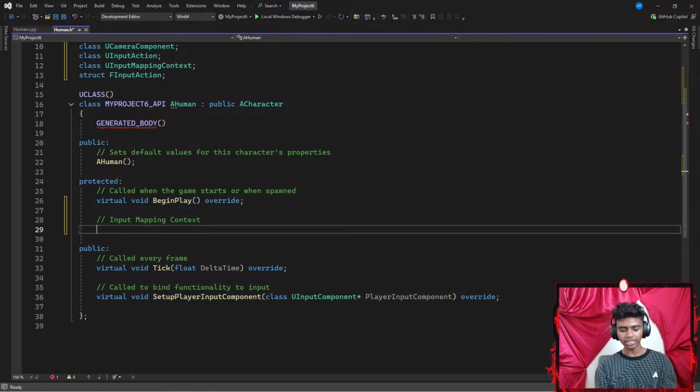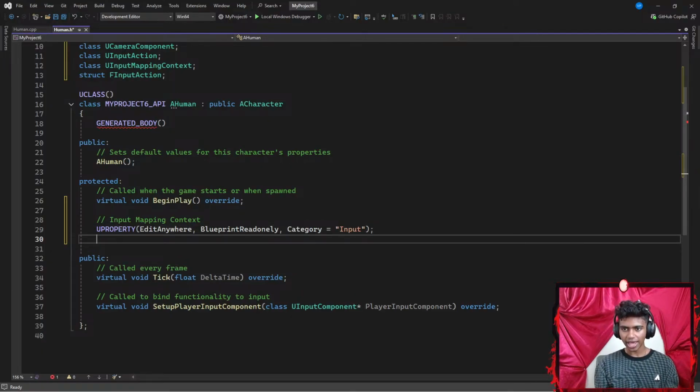Okay, now for my input mapping context, I'm gonna go ahead and create a UPROPERTY. Now, I want to be able to edit it anywhere, so I'm gonna go with something like EditAnywhere. Okay, and then I want my blueprint to only be able to read it, so I might go with something like BlueprintReadOnly. Okay, lastly, I want to organize it inside of a category, so I'm gonna go ahead and add a Category. I think I spelled it wrong. There we go. I'm going to add a category called something like Input. So my input mapping context is going to be stored inside of a category in my details panel in my Unreal Engine called Input. Then I'm going to go ahead and end this with a semicolon.